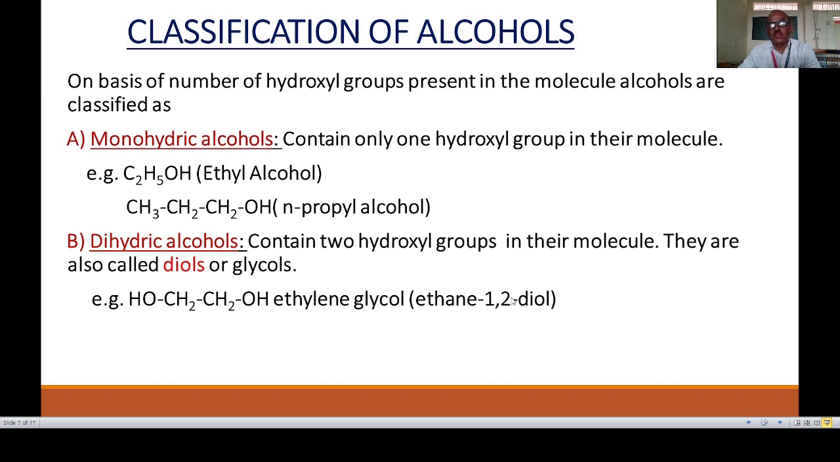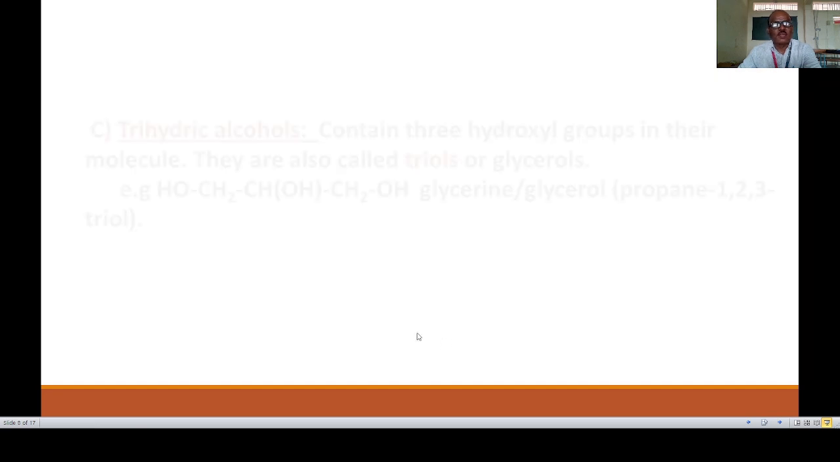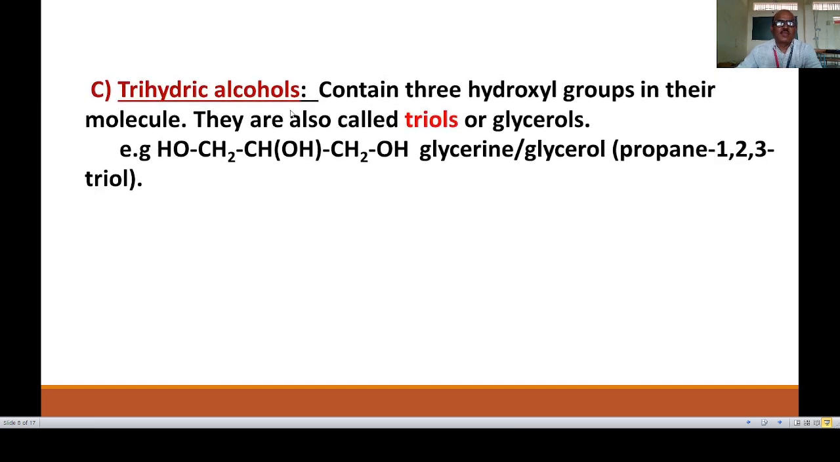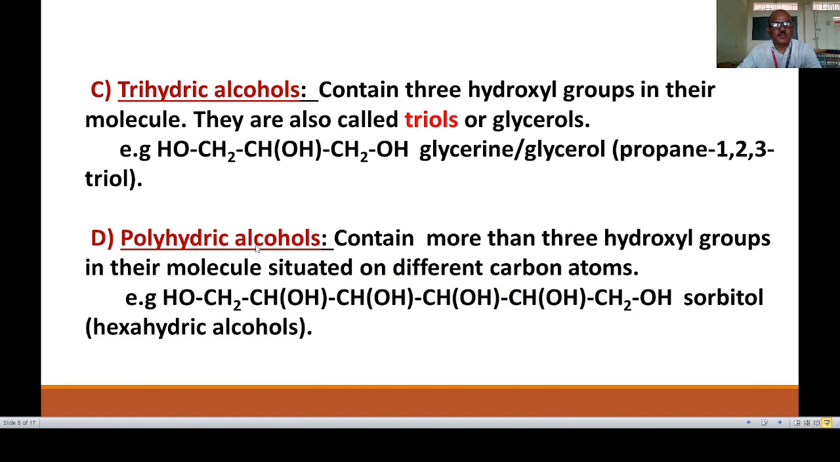In the next point we have to study the nomenclature, that is the IUPAC nomenclature of these alcohols. Second example, OH-CH2-CH2-CH2-OH, 3 carbon atoms, propane 1,3-diol. Then the third type is trihydric alcohols. Tri means 3 hydroxyl groups are present in the molecule, also called triols or glycerols. Here the example is OH-CH2-CHOH-CH2OH. So 3 hydroxyl groups are present. It is glycerine or glycerol. The IUPAC name is propane 1,2,3-triol. Next type is polyhydric alcohols.